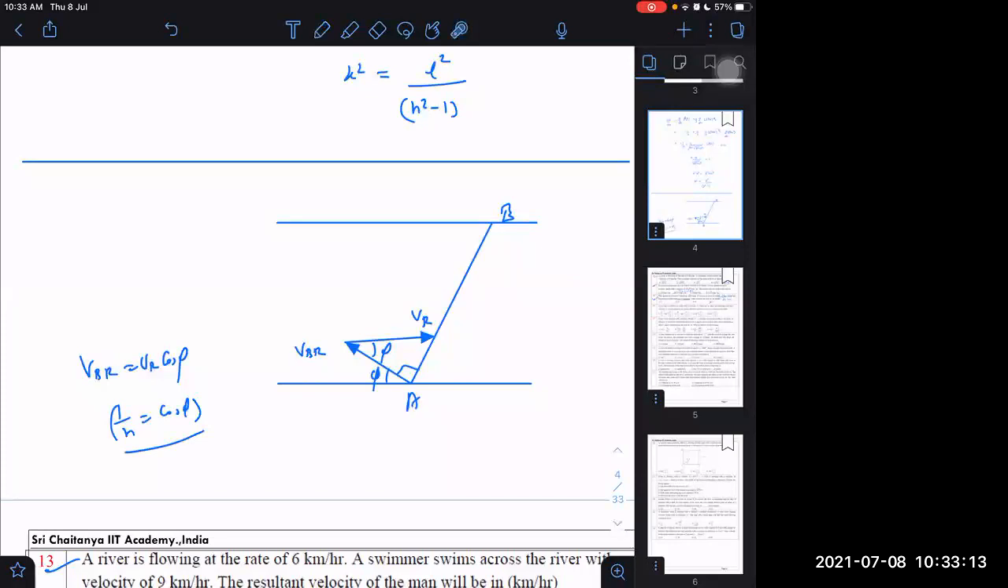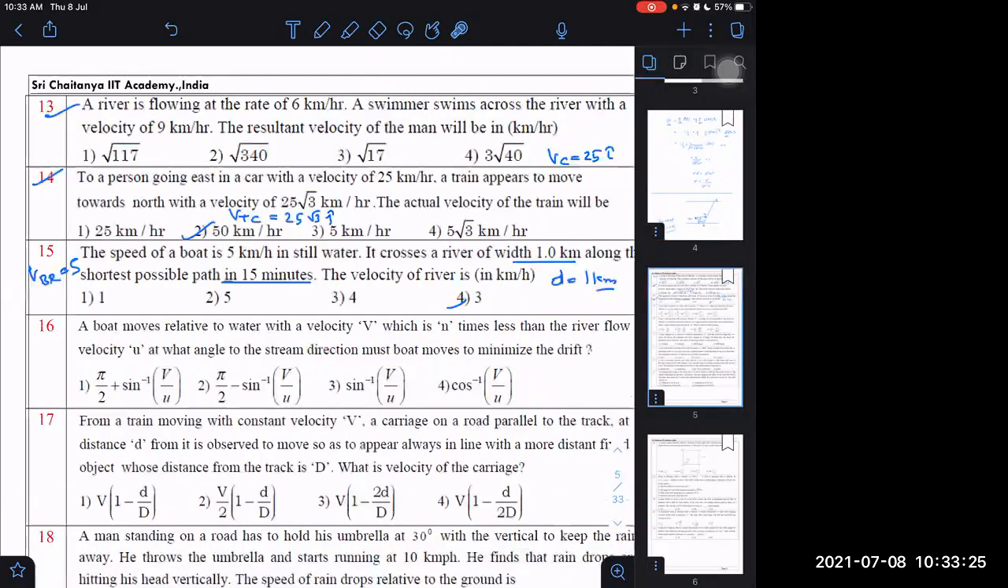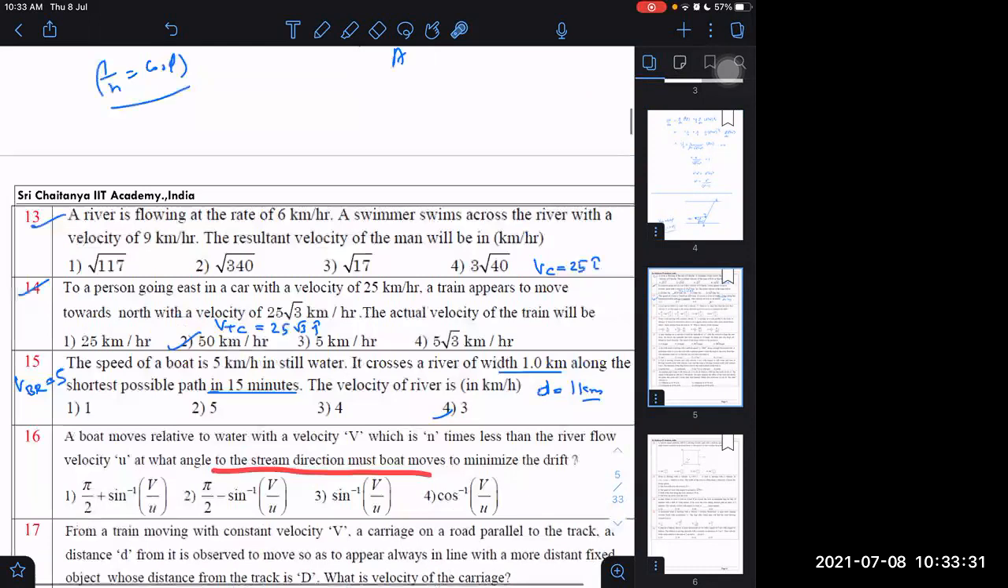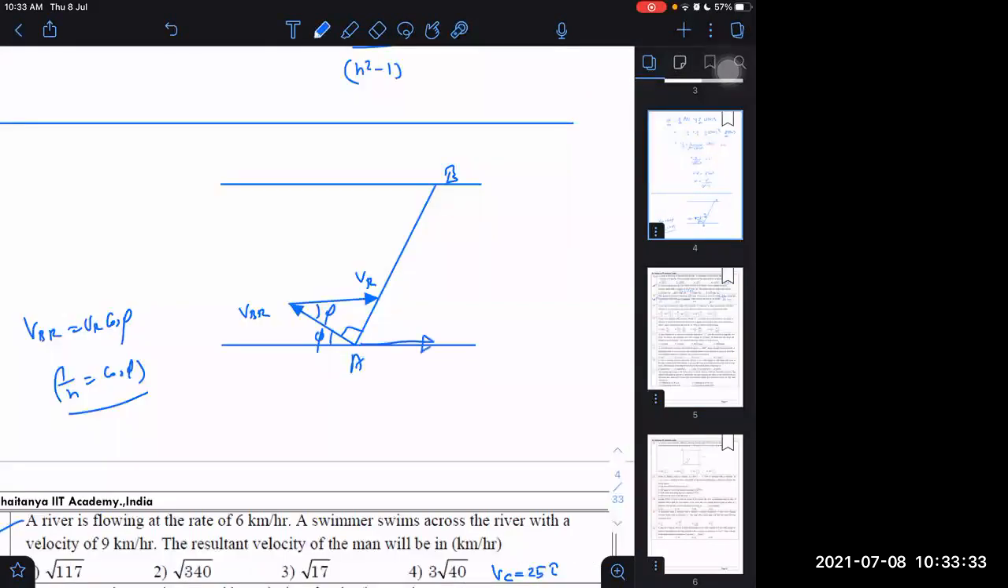What is the answer given? In backward direction, with this side it will be a different angle, but with positive side, this will be a different angle. Give in terms of v and u. They are saying with respect to stream direction. Then my answer will be different. With respect to stream direction, it will be pi minus cos inverse 1 by n.